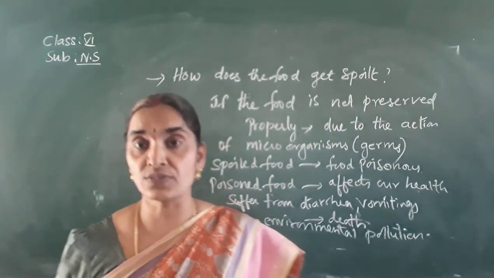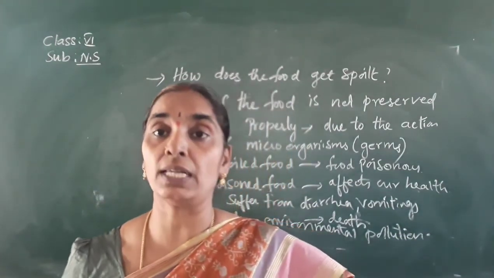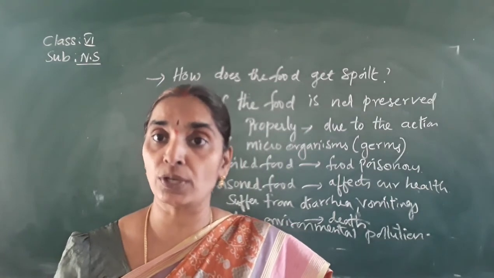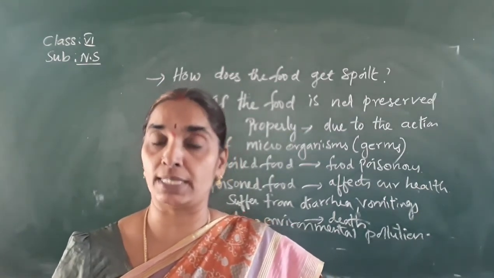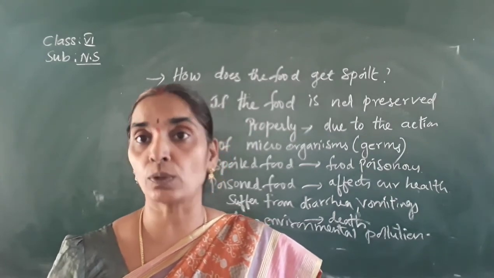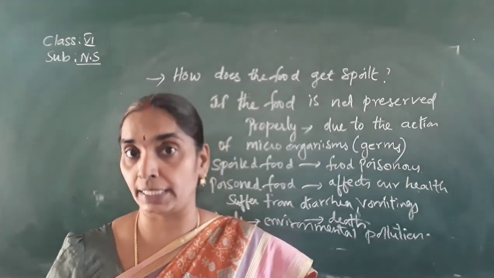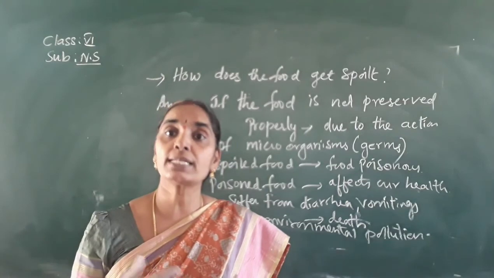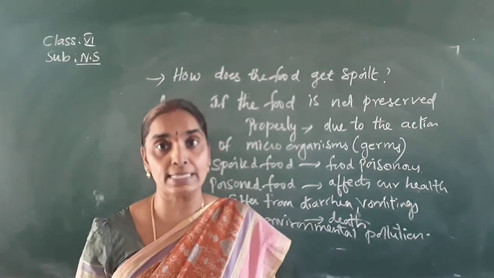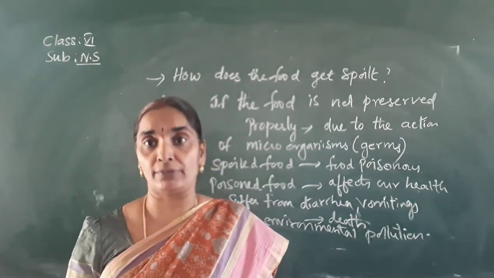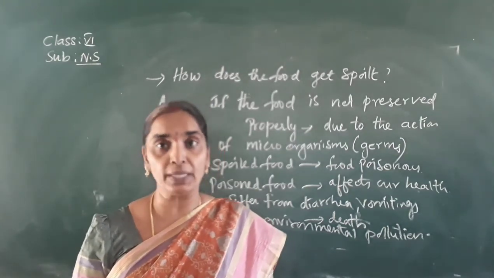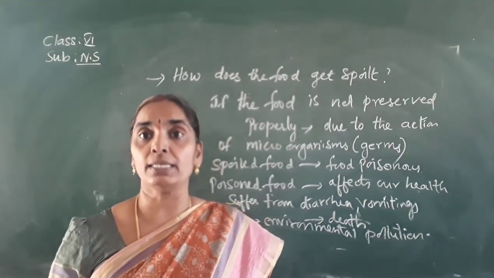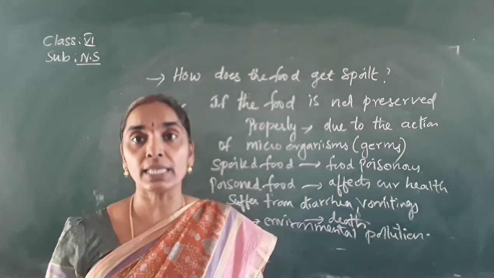So we should not waste food. Where do you waste the food? Generally you will be throwing the food around the plate while you eat the food. That is also wrong. You should not throw the food like that. You should be very careful while eating, and also you avoid certain types of food due to your likes and dislikes. It should not be there. Whatever you have, you have to eat it completely. Eating completely means that you are not wasting the food.